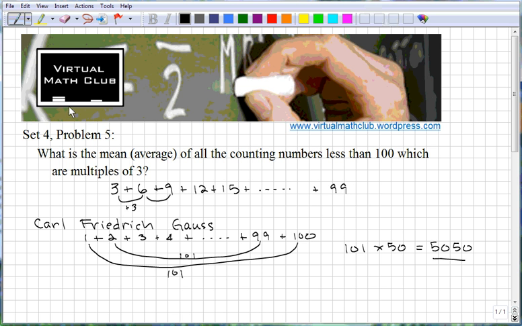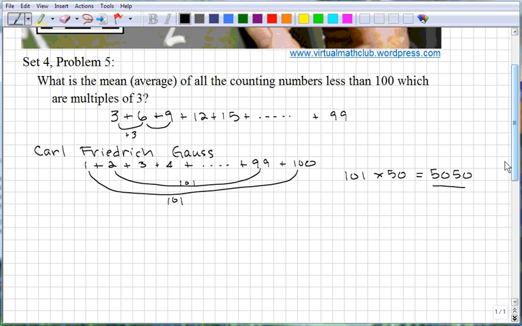And here is the solution. Let me see. I'll just scroll down here and make us some more room. Alright, so let's take a look at this list of numbers. I'm going to define some variables. Let's say that S is equal to the sum.